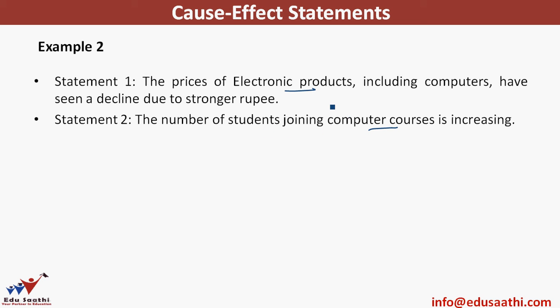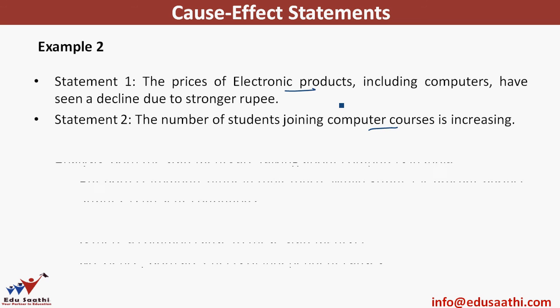Now is there a common relation between these two statements? Just think about it. So can we use a because and therefore test, that because the number of students joining computer courses is increasing, therefore the products are becoming cheaper, or because the products are becoming cheaper, therefore the number of students joining computer courses is increasing? Both these things are not making any sense.